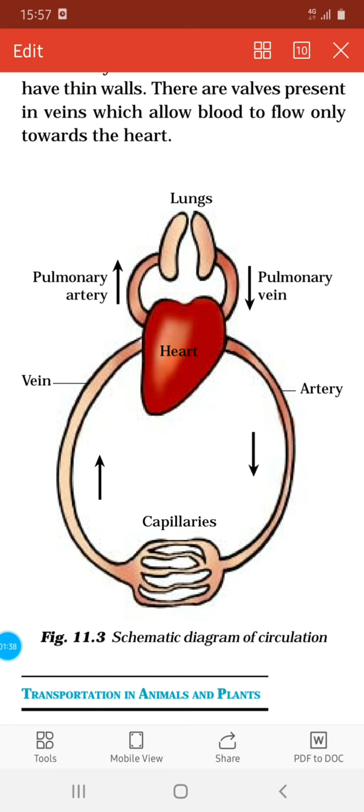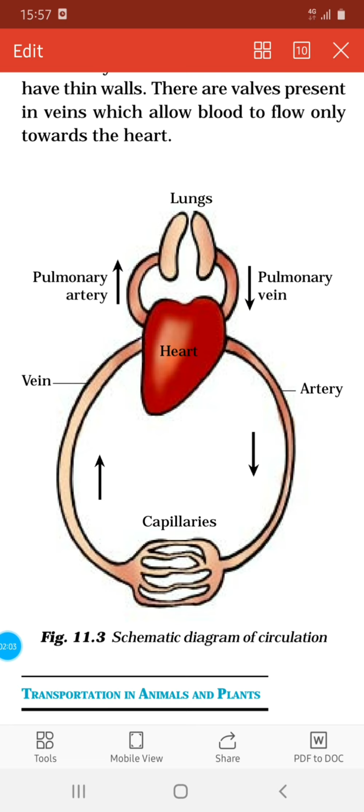Arteries, which carry blood from the heart, divide into smaller vessels. On reaching the cells, they divide further into extremely thin tubes, and these are called capillaries. So you get another type of blood vessel, the capillaries. These are very thin tubes. The capillaries join up to form veins.